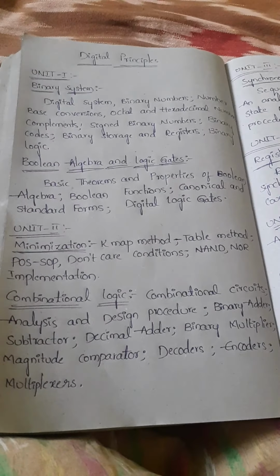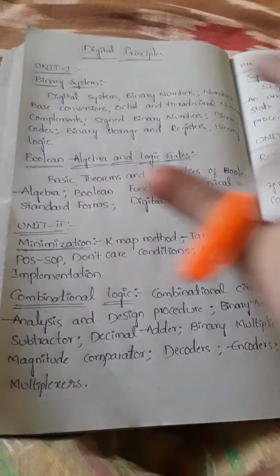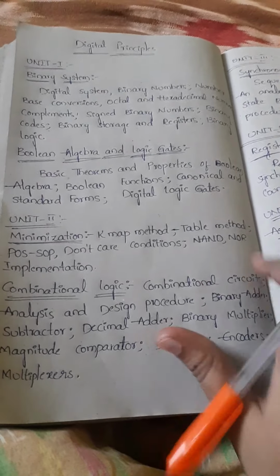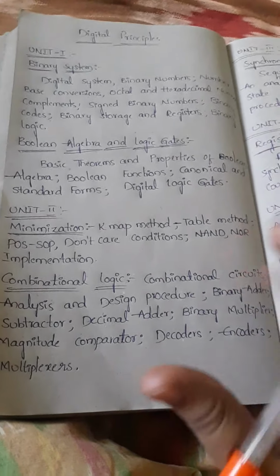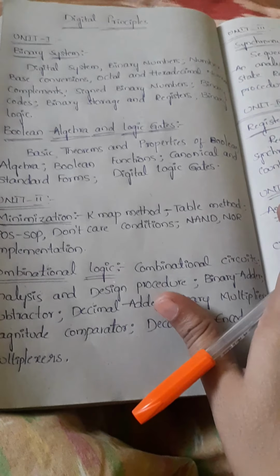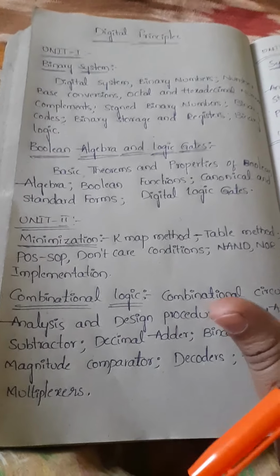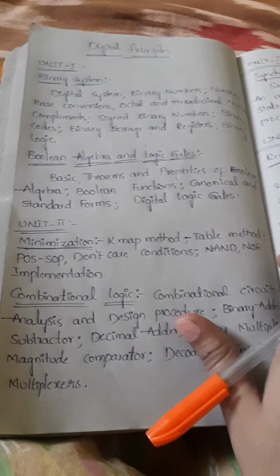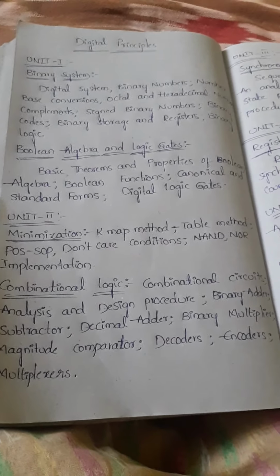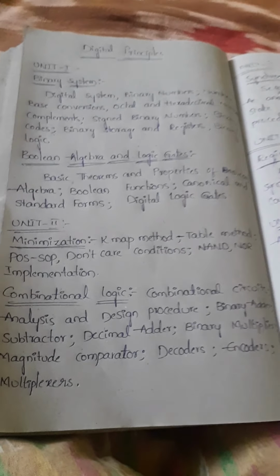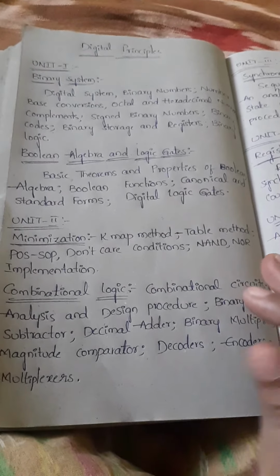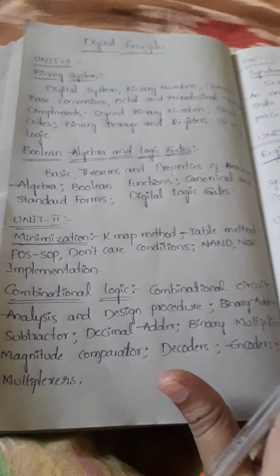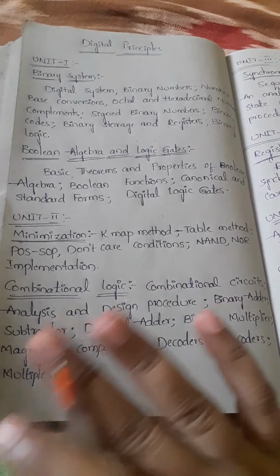Here, digital principles is whatever the syllabus covers in this paper, and it is completely related to the electronics paper. So remember that. This is not a computer subject, this is completely related to the electronics paper. Remember that point. The electronics paper is maybe not tough, it's a very easy paper. You can just concentrate on that subject, and automatically you may get good marks. It is a completely dead easy subject.